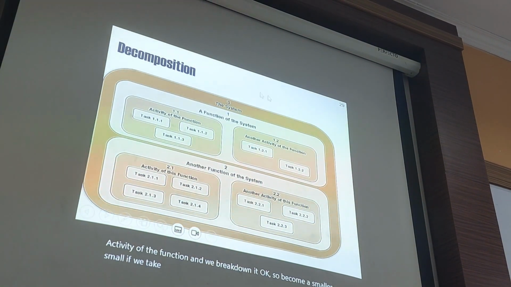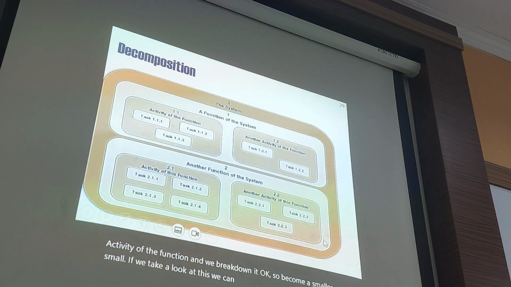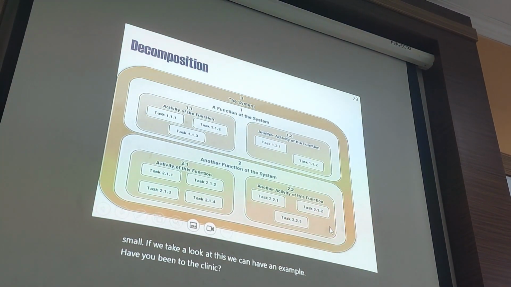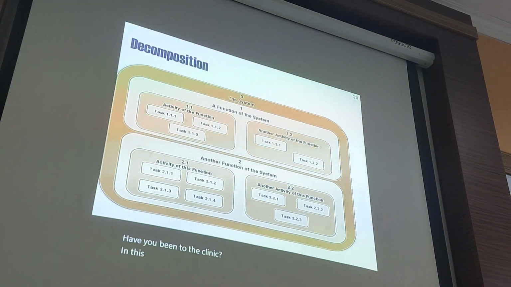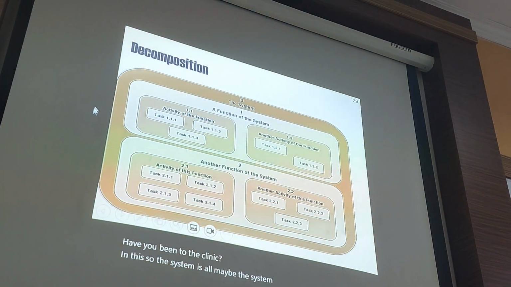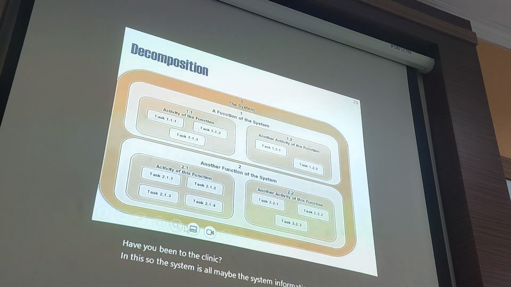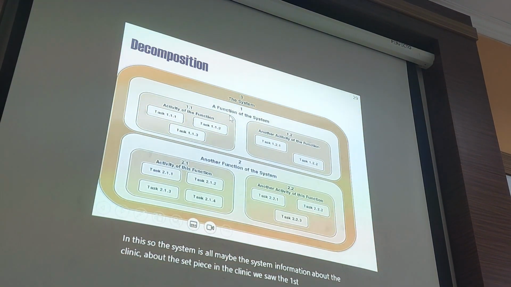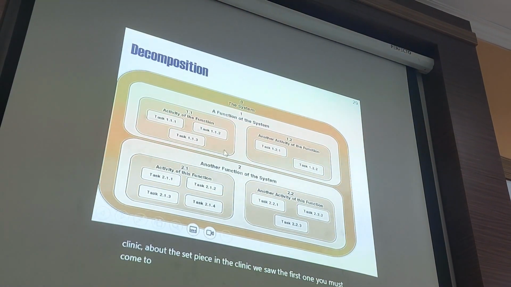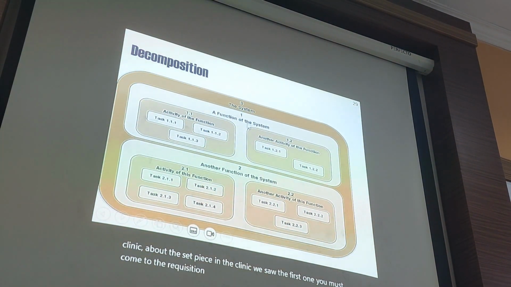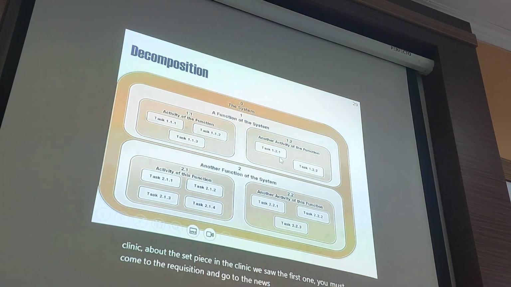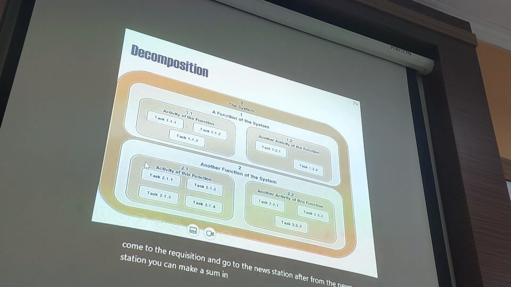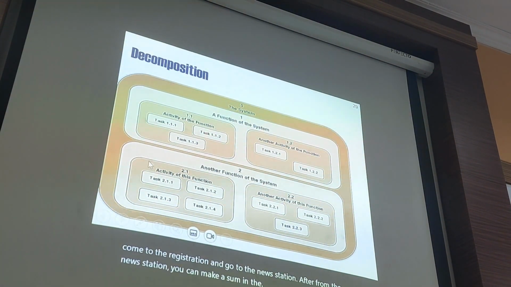If we take a look at this, we can have an example. Have you been to the clinic? So the system is maybe the information system about the clinic, about the service in the clinic. First, you must come to the registration and go to the nurse station. After the nurse station, you go to the poly.